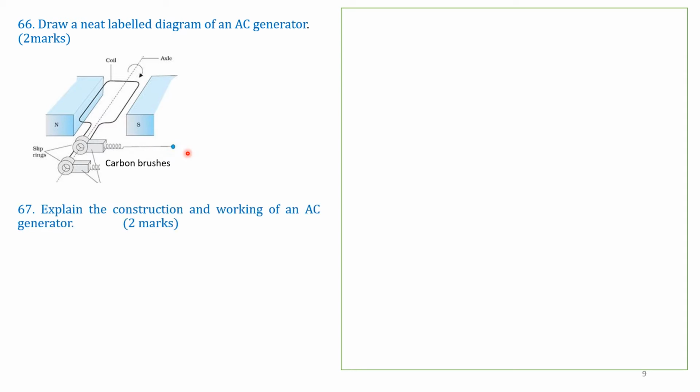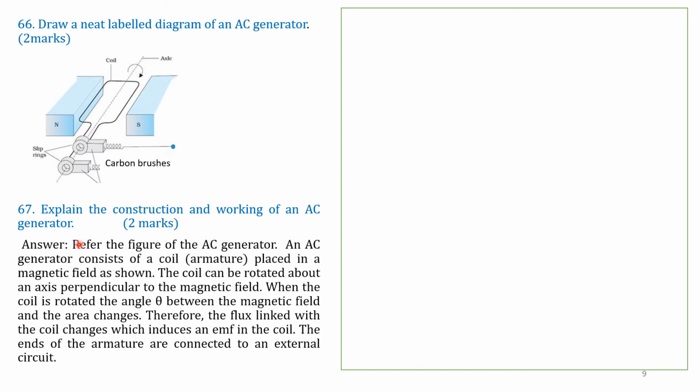Question number 67. Explain the construction and working of an AC generator. In the previous question we drew and labeled the diagram. Now we explain the construction and working. Refer to the figure of the AC generator. An AC generator consists of a coil, or armature, placed in a magnetic field as shown.